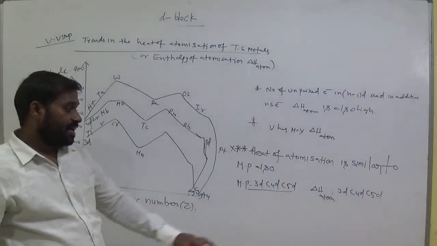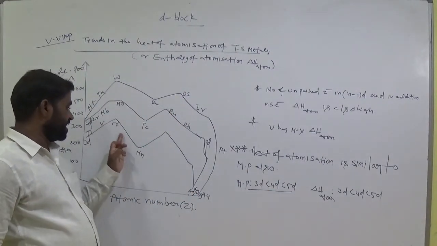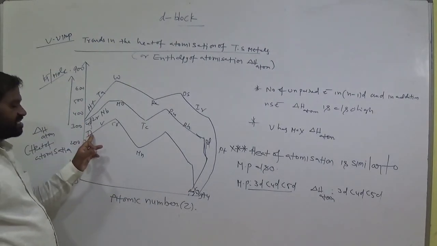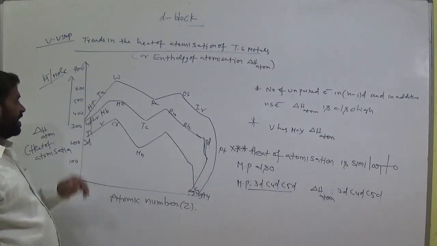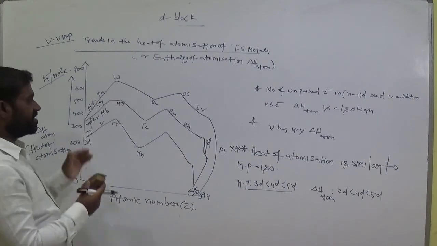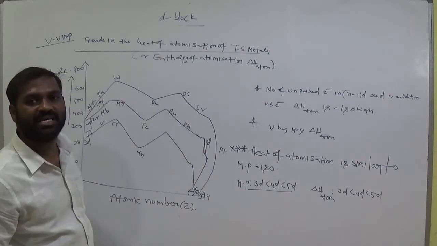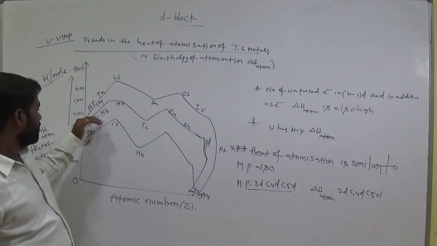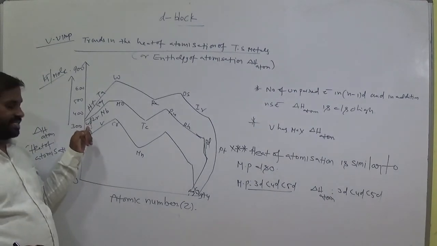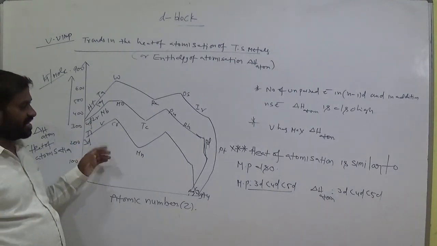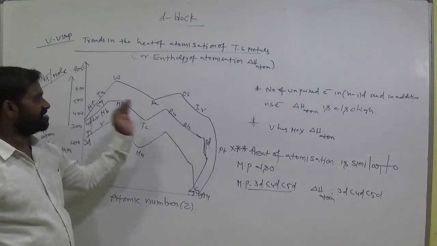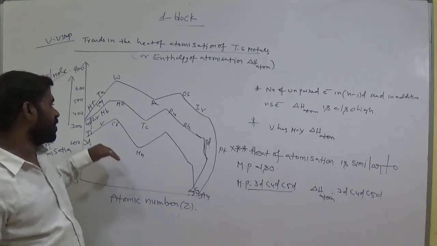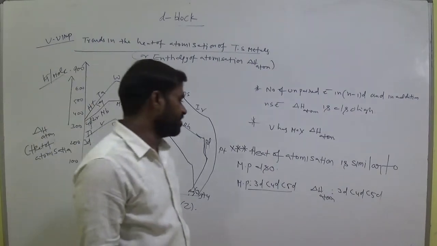That means the atomization of 3D transition elements, the delta H values, these are increasing. Delta H of 3D is lower than 4D, 4D is lower than 5D. The 5D transition series have higher atomization energy values, almost all 400. But the 4D value somehow decreases, nearly 320. And here 3D is very much less. When comparing the 3D, 4D and 5D transition series, the 3D has the least atomization and melting points. Okay, remember this.